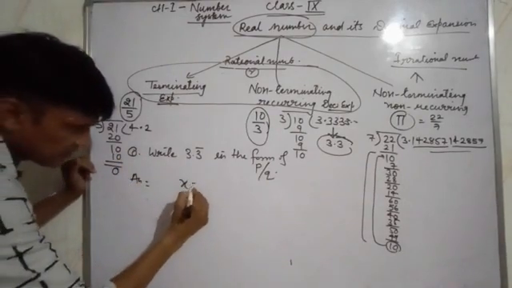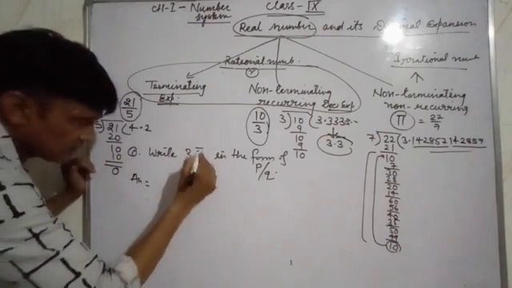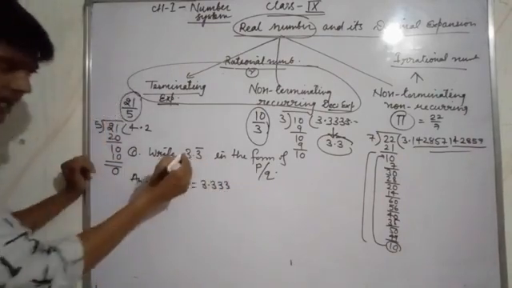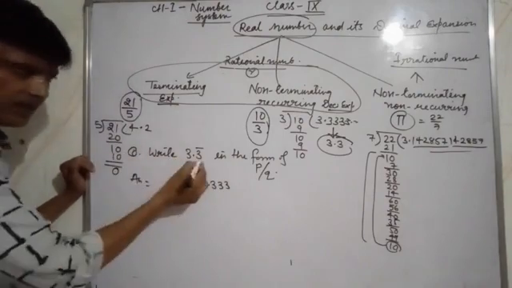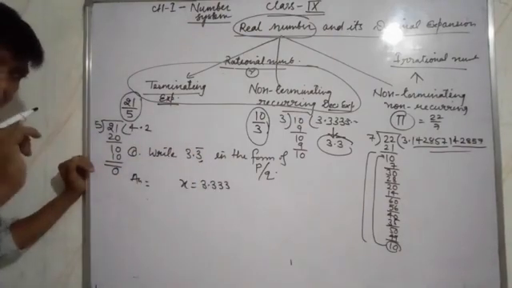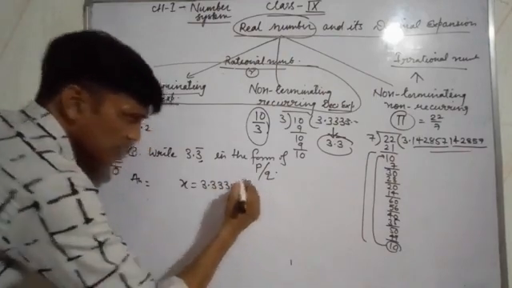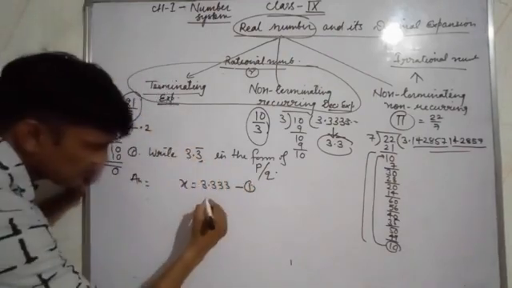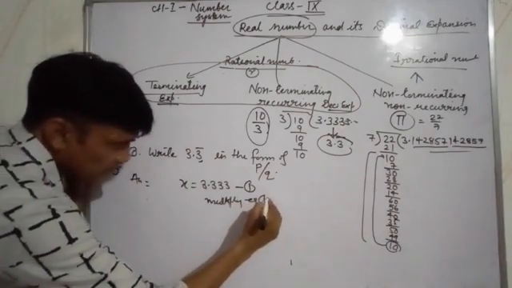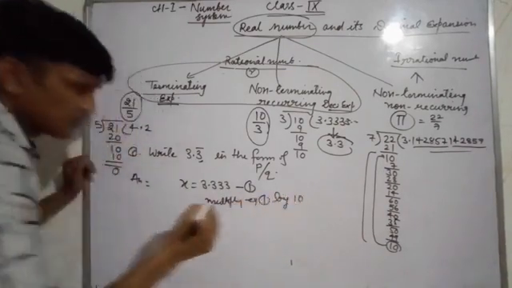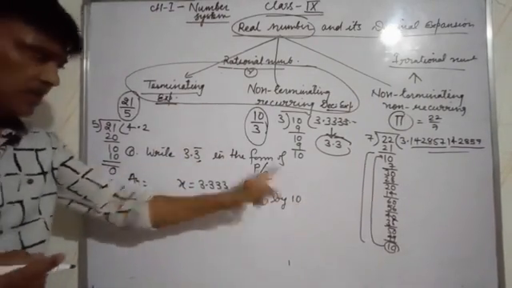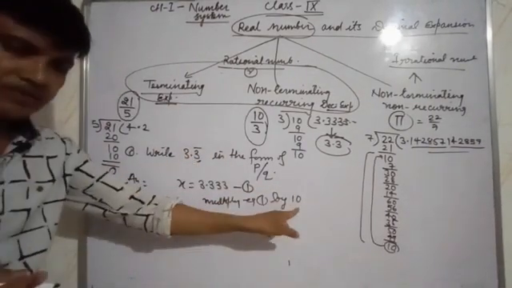Write x is equal to 3.3 bar, remove the bar, 3.33. Okay. After the decimal, how many digits are with the bar? Only one digit with the bar. Equation 1, multiply equation 1 by 10, because one digit with a bar means you have to multiply by 10. If 2 digits with a bar, you have to multiply by 100.